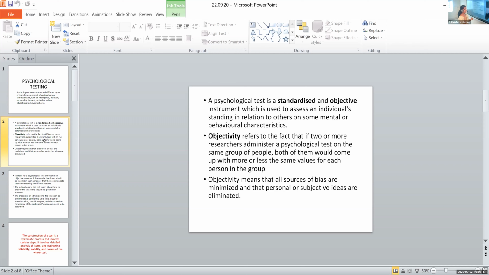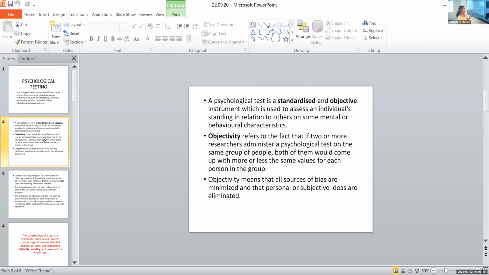That is, the instructions that we give should be similar. Then the methods that we are administering to the participant should be similar. All these factors ensure that there is no subjectivity in administering the test or scoring the test or whichever way we are doing the test. In the psychological test, there shouldn't be any form of subjectivity, so we do many things to make it objective in nature.